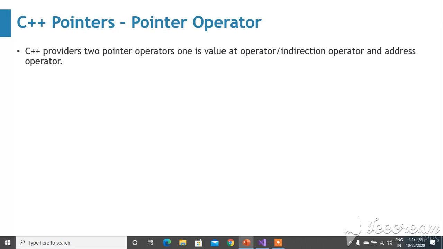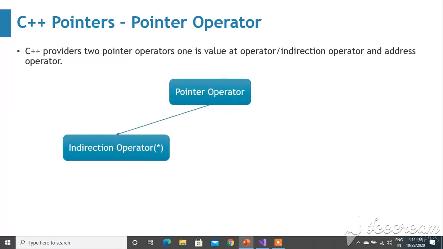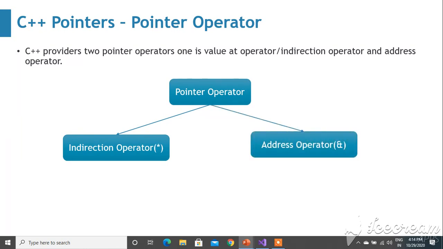Pointer operators. C++ provides two pointer operators. One is the value at pointer or indirection operator. The other one is the address operator. The indirection operator is nothing but a star, and the address operator is nothing but an ampersand.